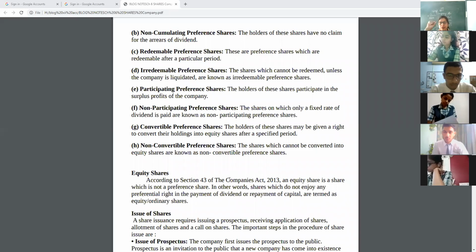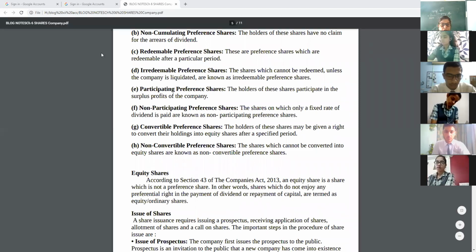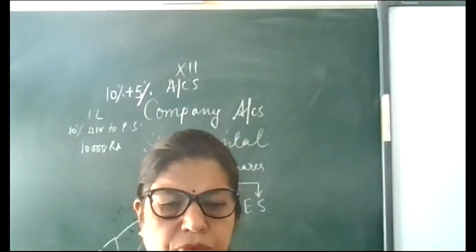We can write this also in a very easy way. Equity shareholders are the real owners of the company. Real owners. See, I'm sure you must have it.